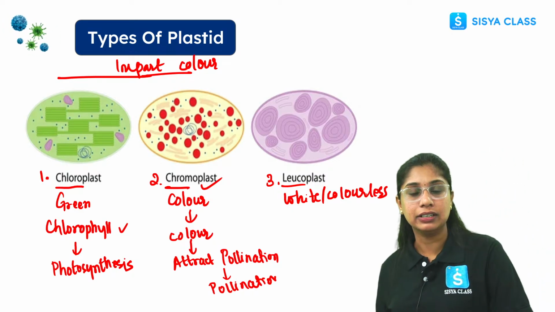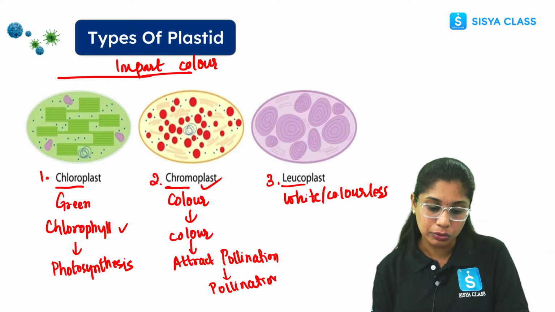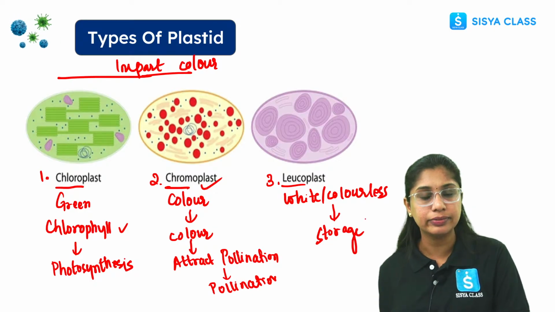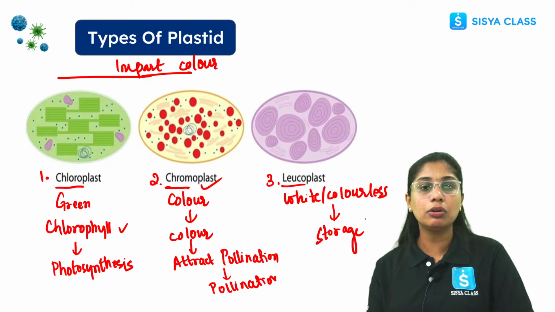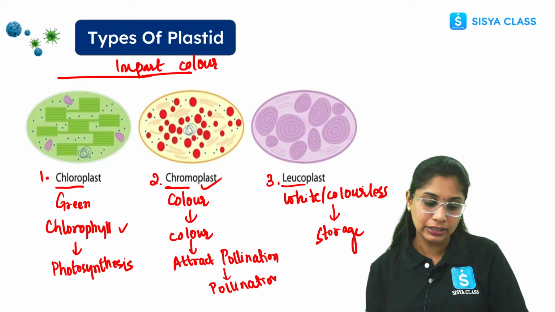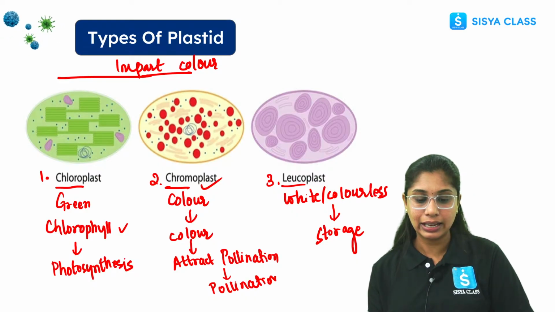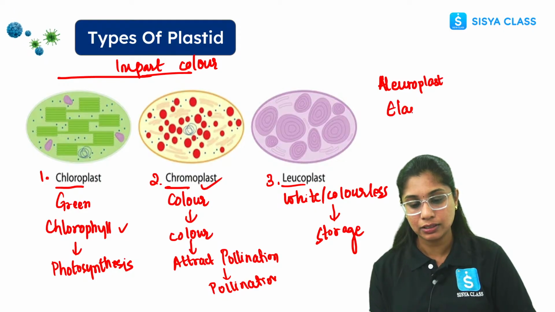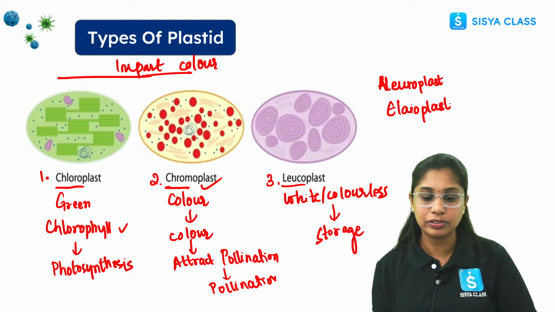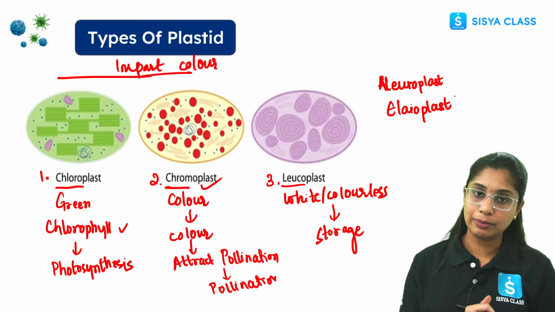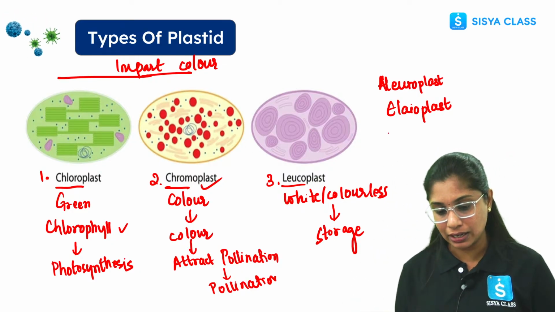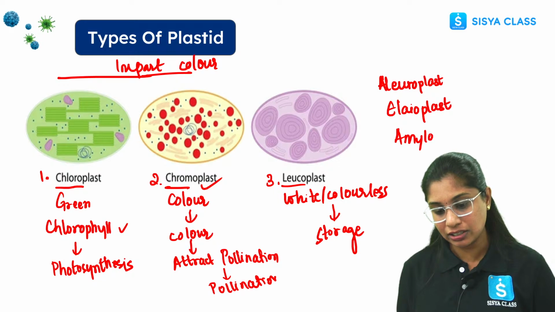But it is involved in storage of various materials like proteins, fats, and leucoplast is further divided into 3 types: aleuroplast, elaioplast. It is somewhat higher level for you, but it is very important for your Olympiads also. Then we have amyloplast. Now what are the functions of these?